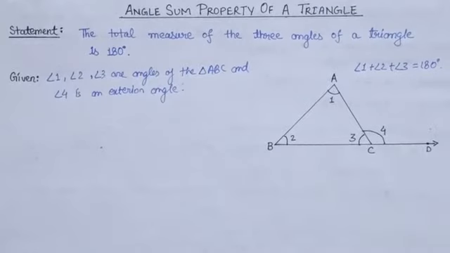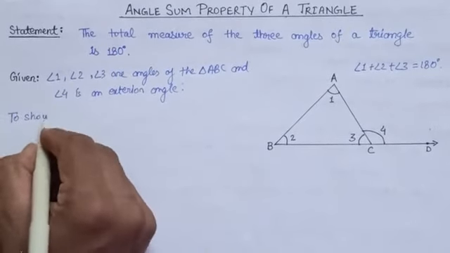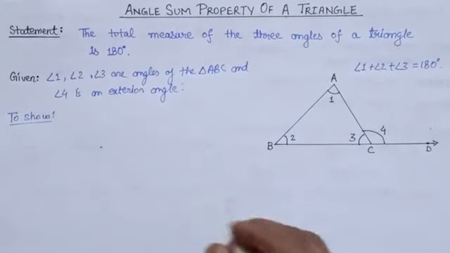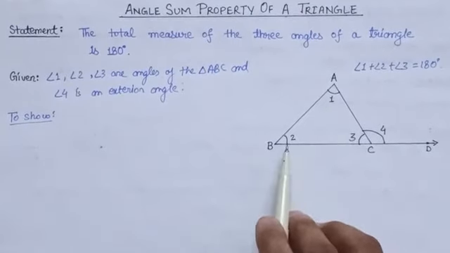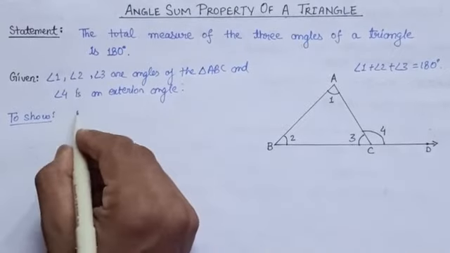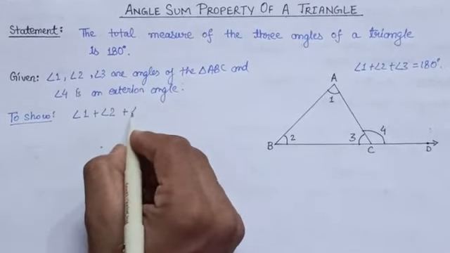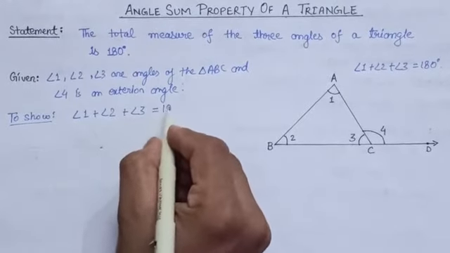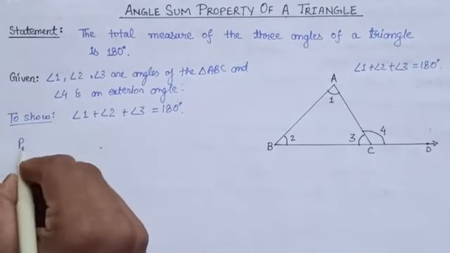Now, what we have to show? We have to show that the sum of the measure of angle 1, angle 2 and angle 3 is equal to 180 degree. So let us write angle 1 plus angle 2 plus angle 3 is equal to 180 degree. So this we have to show. Now let us see the proof.